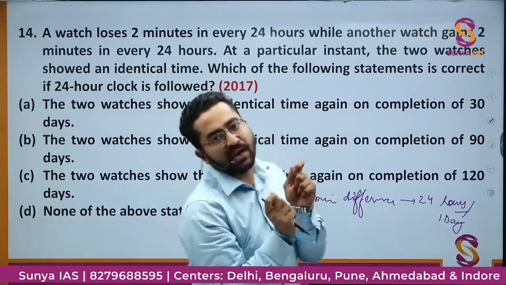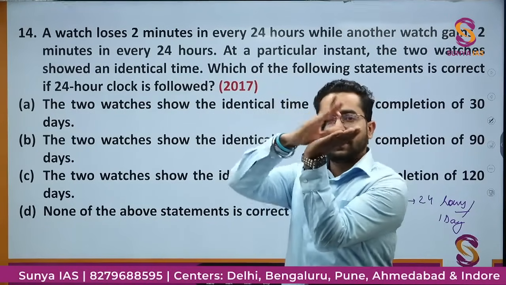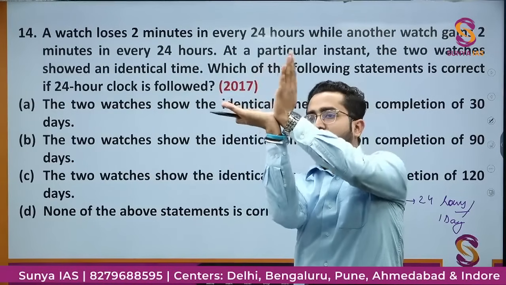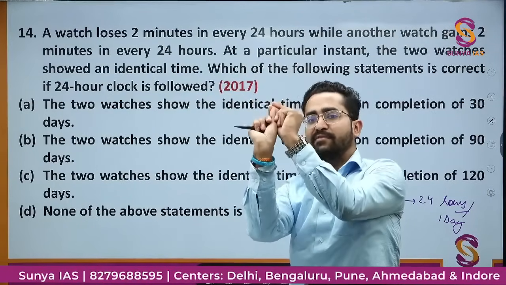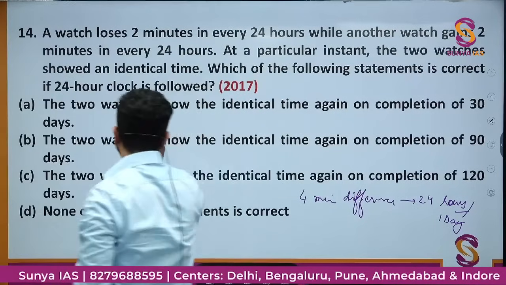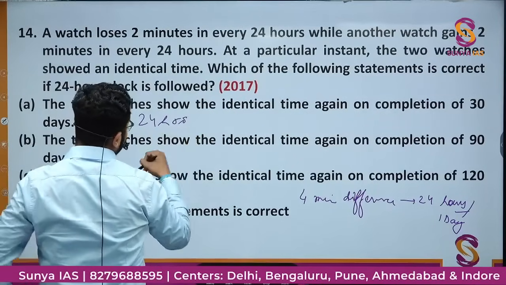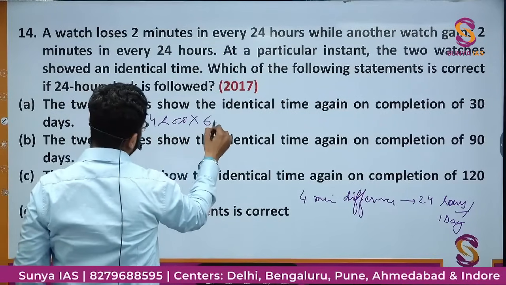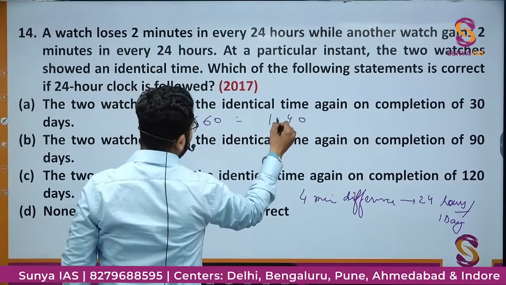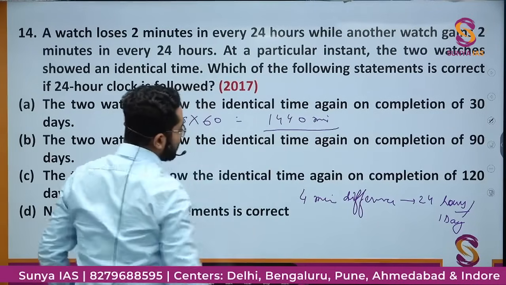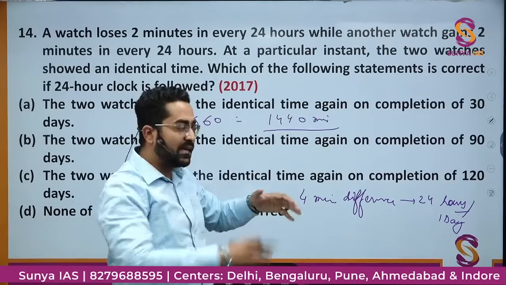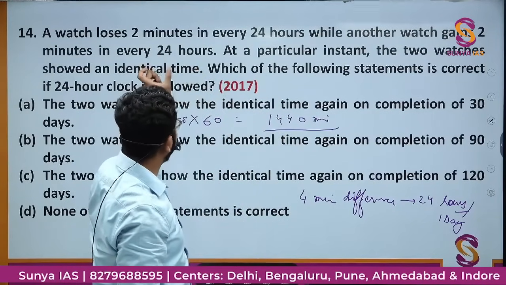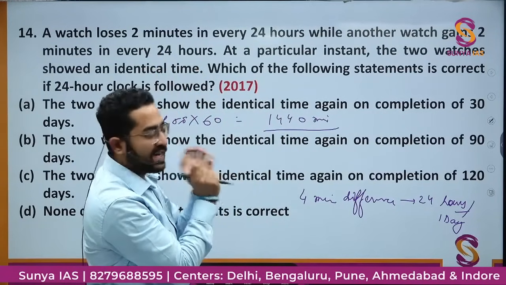आफ्टर 24 आवर्स का जब डिफरेंस हो जाएगा, है ना, दोनों ऐसे दोनों लूज कर रही है, और फिर when these two watches like this rotate करके फिर से मिलेंगे आफ्टर 24 आवर्स. तो इन 24 आवर्स हाउ मेनी मिनट्स? 60. 1440 minutes. So when this will be the difference, then both the watches, they will meet, they will show the identical time.